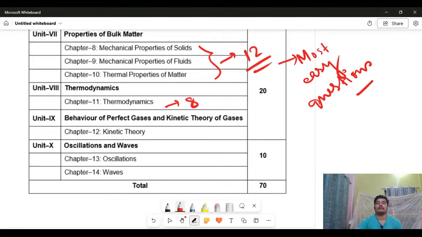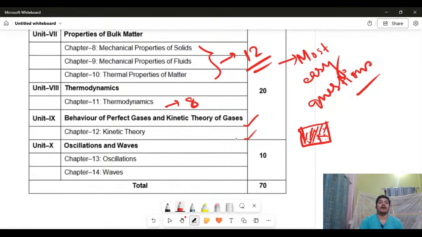After that, we are going to the next thing: the behavior of perfect gas and kinetic theory of gases. The kinetic theory of gases means how gas, if you keep it in a container, will spread throughout the whole container. Does it actually need this much space? Yes, we can compress it. So suppose this much space is already required, this space was not required for the gases. This type of study we will learn in kinetic theory of gases.